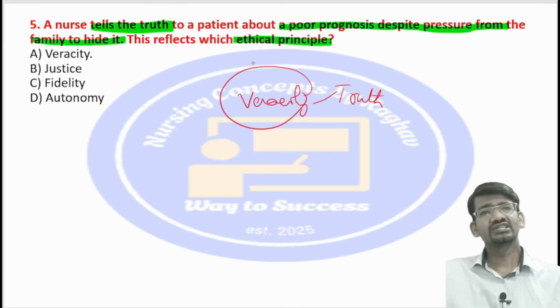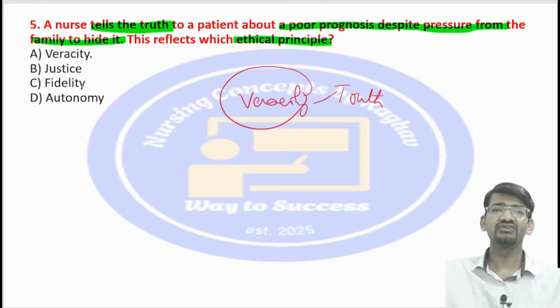See here in which ethical principle she is following. So veracity, justice is not applicable for this patient. Then fidelity, she is not making any promises over here. Then autonomy, the patient doesn't make any decisions over here in this scenario. So the telling truth itself will take you to the answer, that is veracity.